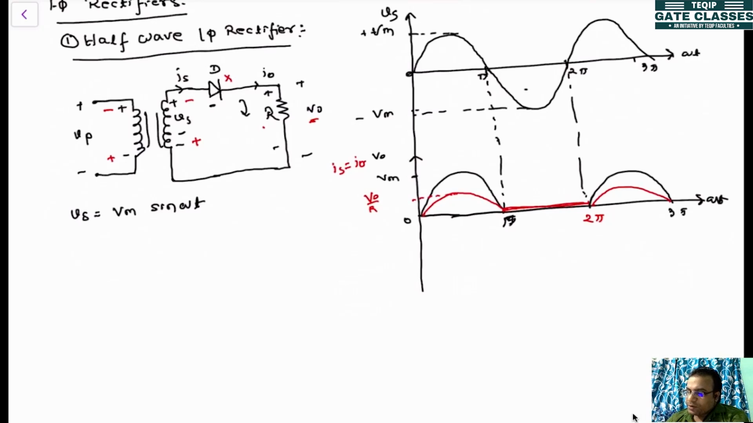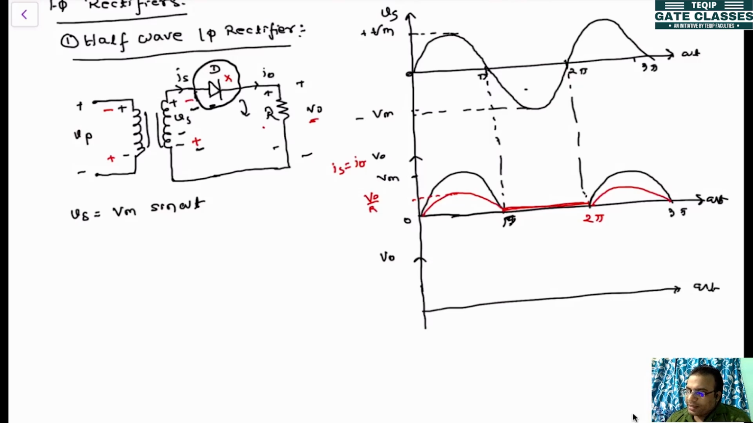Now what will be the voltage drop across the device? Whenever the device is conducting, it is more or less 0 if it is an ideal diode. If it is a practical diode, there will be a very small voltage drop. Then if the diode is not conducting, what will be the voltage across it? That voltage you can find out whenever it is not conducting, when the polarity here is minus and there it is plus.